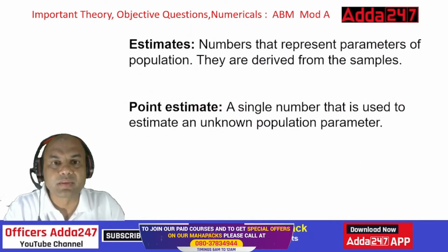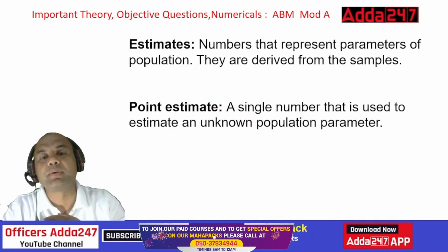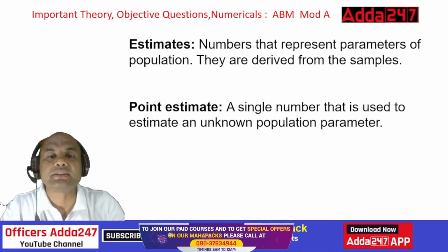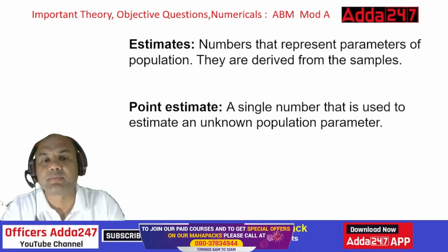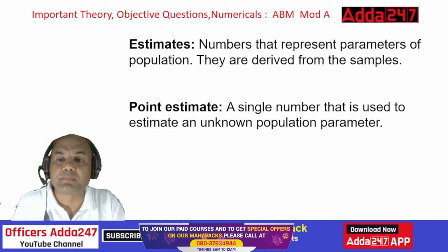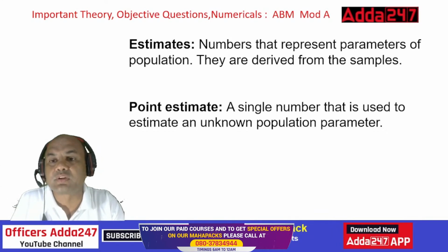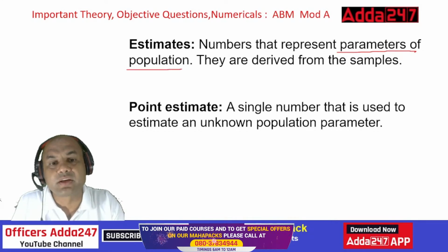Okay, so now let's go to the theory part. Estimates. What is an estimate? A number that represents parameters of the population. See here, parameters of the population. Your target is always the population. In my earlier lecture, I had explained the difference between sample and population.